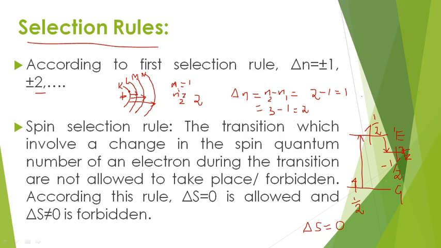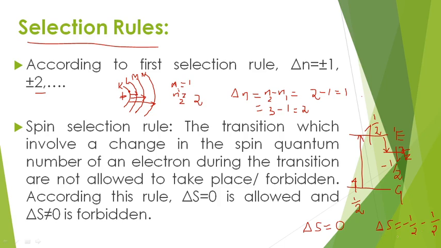If you compare the transition between the ground state and the triplet excited state, generally the transition may not happen, but if at all it happens, then I am explaining what it must be. Here the spin is minus half and here the spin is plus half. If you calculate delta S, it is minus half minus half, so totally it is minus 1.